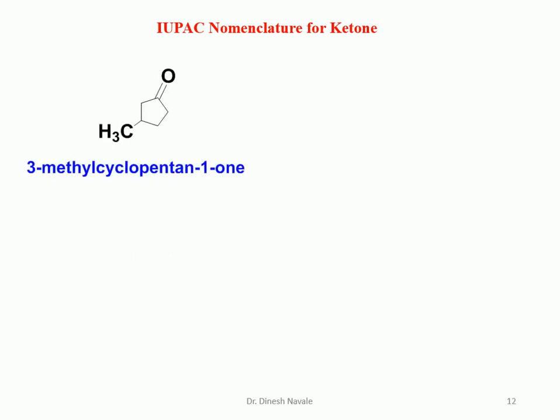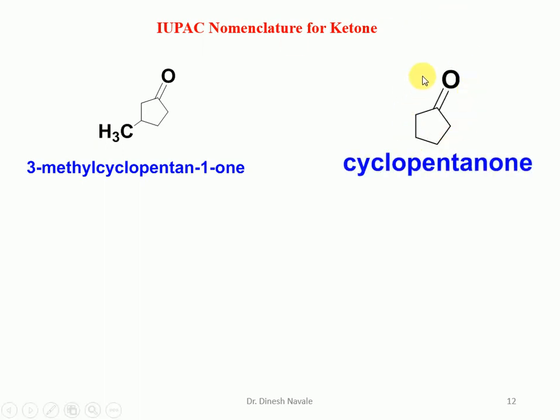Here is a 5-carbon cyclic ring, so it is a cyclopentanone. The carbonyl carbon has the number 1, then 2, then 3. It is going to be only the anticlockwise direction. So we give the numbering as 3-methylcyclopentan-1-one. It is a 5-member ring, so only cyclopentanone will be the nomenclature.